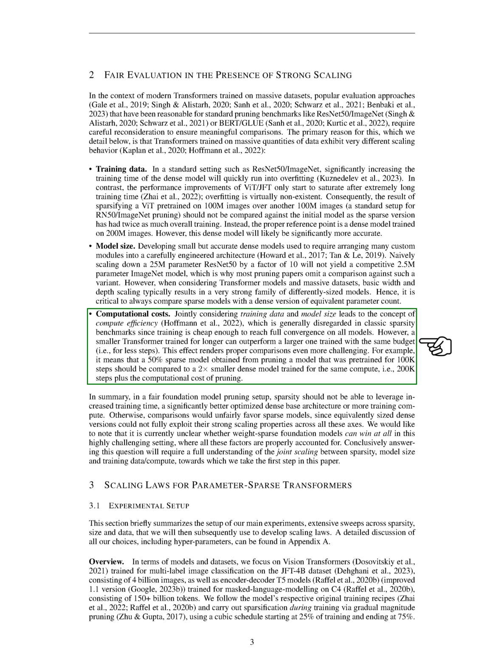For instance, a 50% sparse model obtained from pruning a model that was pre-trained for 100,000 steps should be compared to a twice smaller dense model trained for the same compute, i.e., 200,000 steps plus the computational cost of pruning.